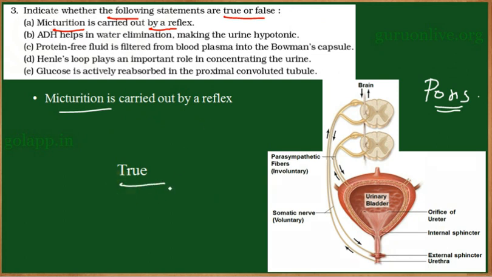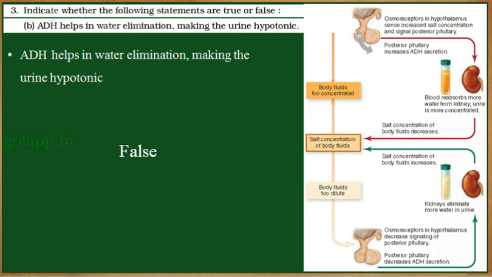The center for this reflex is present in the pons of the brain. Now coming to the next statement: ADH helps in water elimination, making the urine hypotonic. So students, in the previous question we learned that the glomerular filtration rate, the volume, will be regulated by the juxtaglomerular apparatus, and during that process ADH will be released.